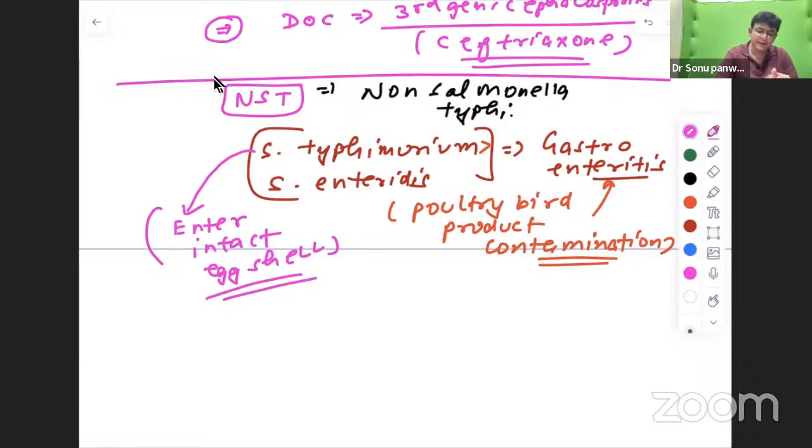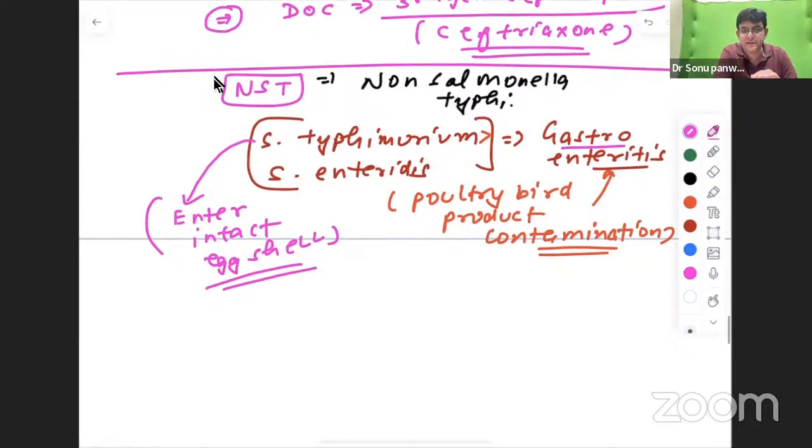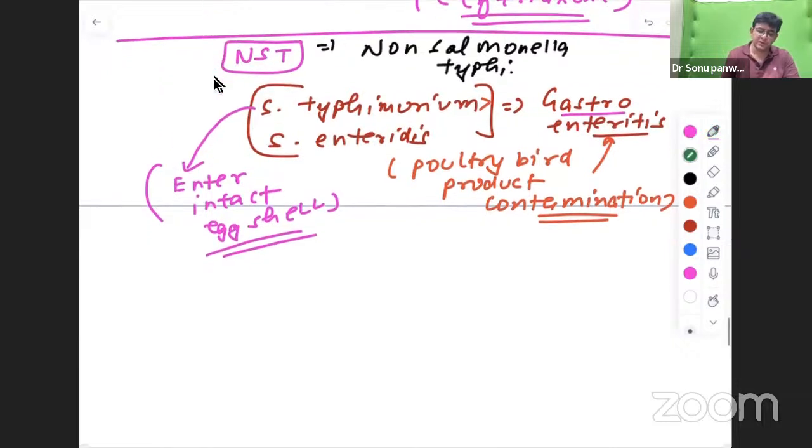But after having it, the person lands up in hospital with a massive episode of gastroenteritis. So if somebody asks you which organism is capable of entering the egg in such a way that from outside you can't make it out, this is the one. It enters the intact eggshell. Is it fine? So this is also one of the things.